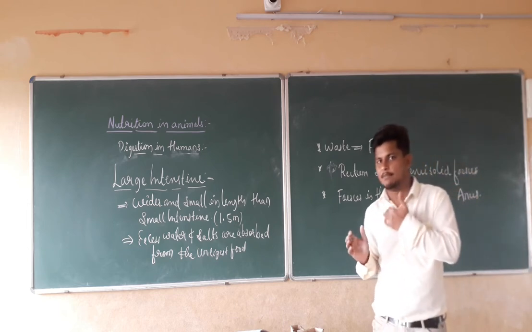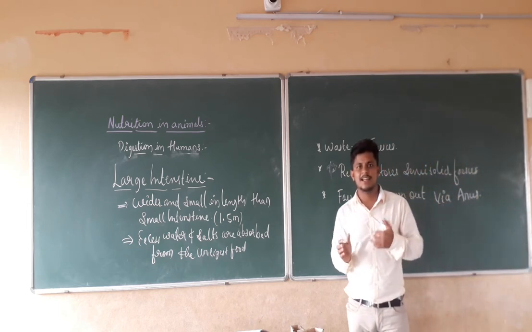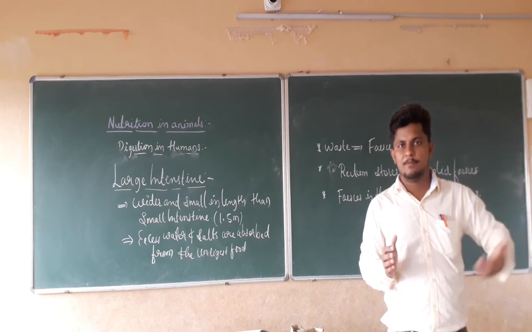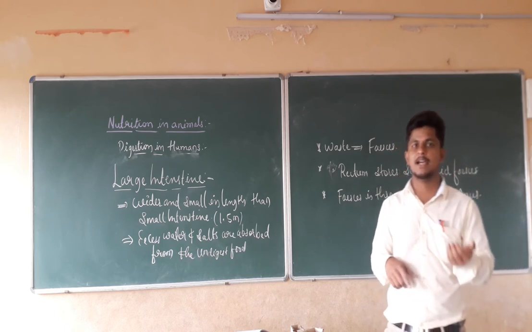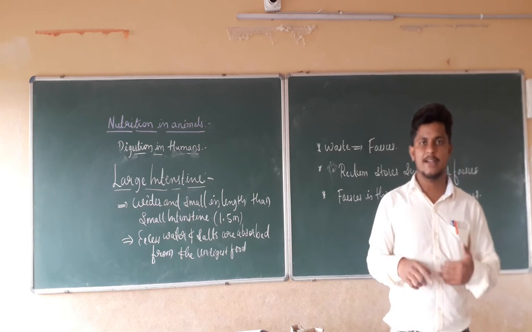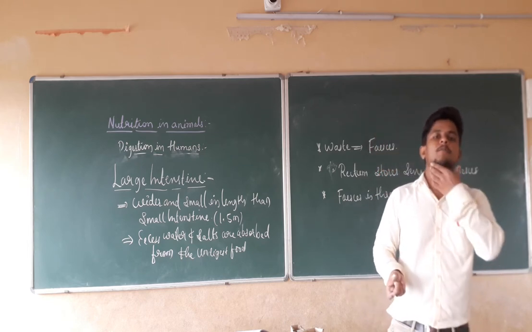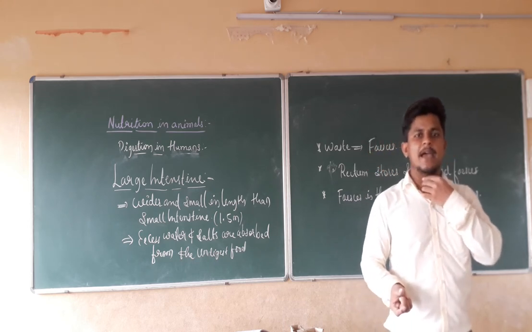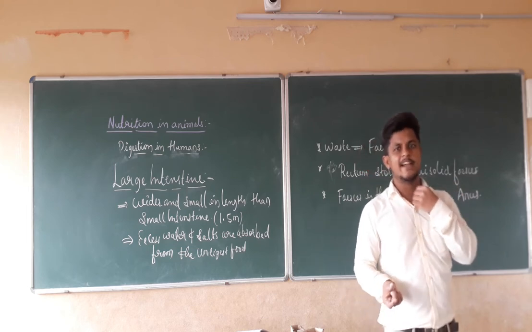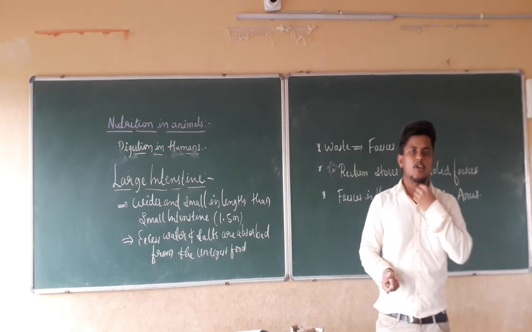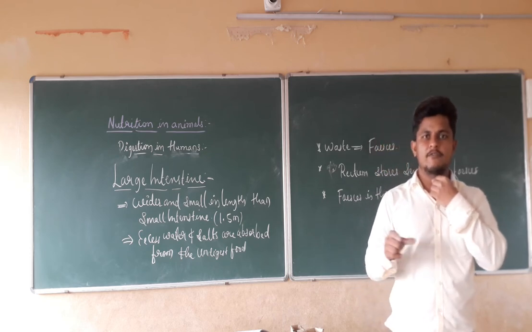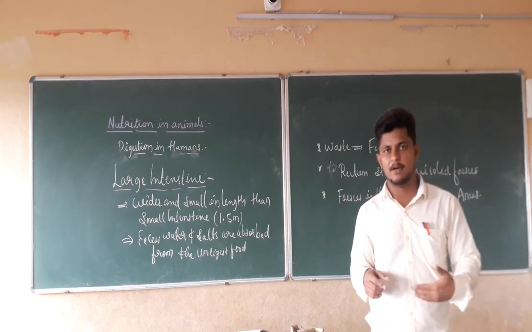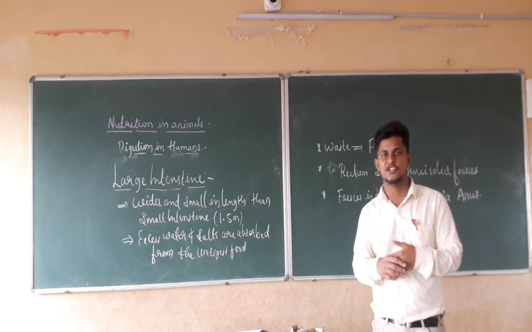So if you want the summary here: the food particles are first cut by the teeth in the mouth. The tongue helps in mixing those food particles. Saliva converts the carbohydrates into a simpler form. Then the food particles pass through the esophagus to the stomach. In the stomach, bacteria are killed by the hydrochloric acid, and mucus protects our stomach from the acid. The digestive juices present in the stomach help in the digestion of protein.